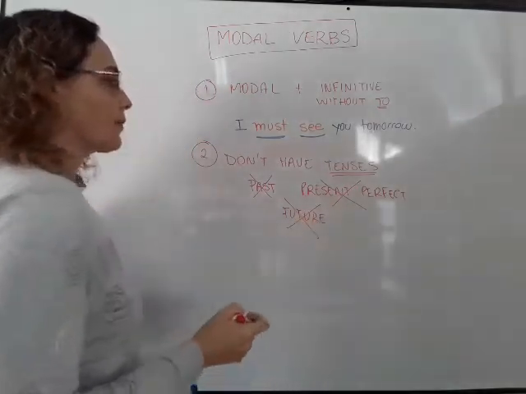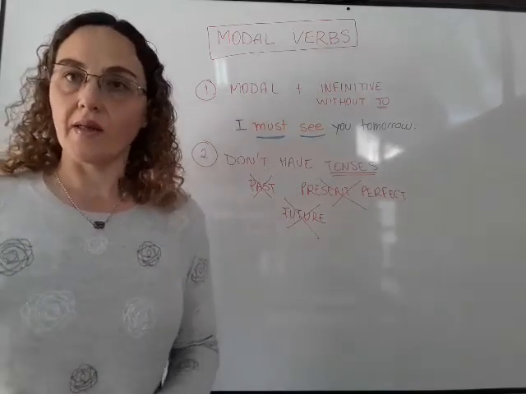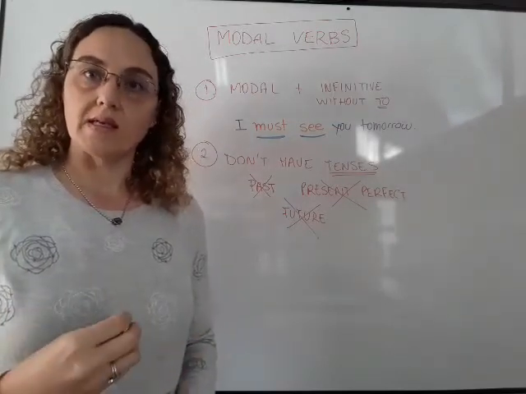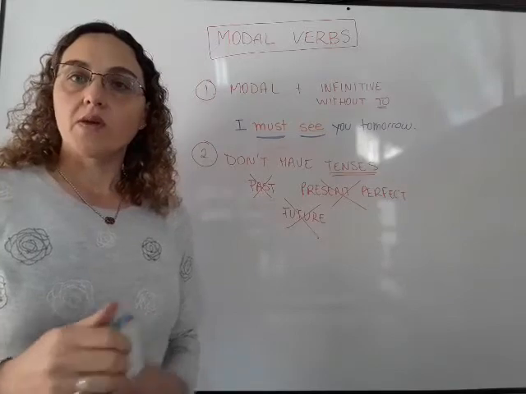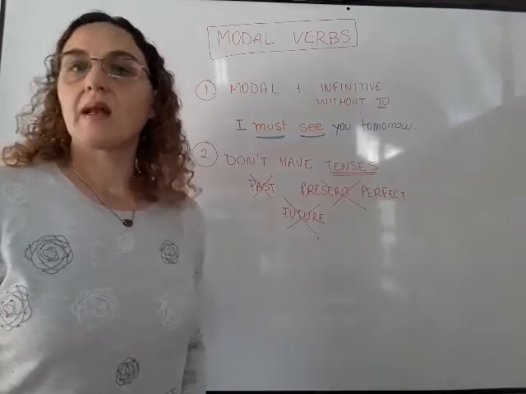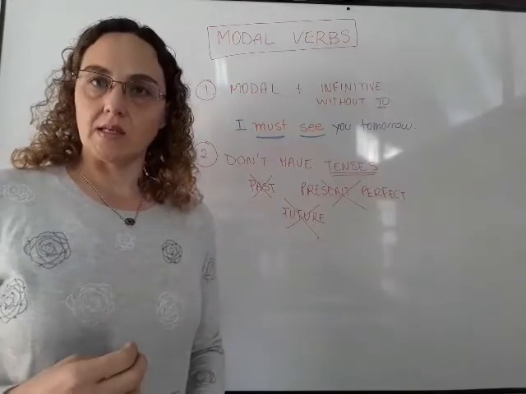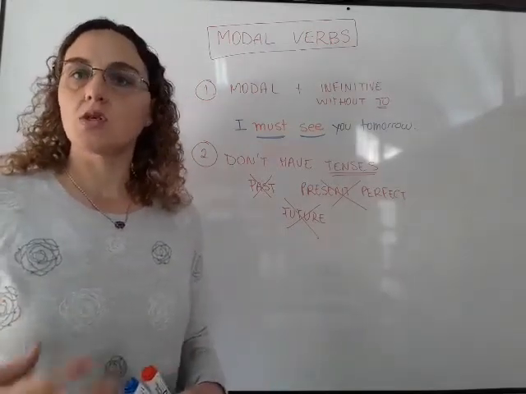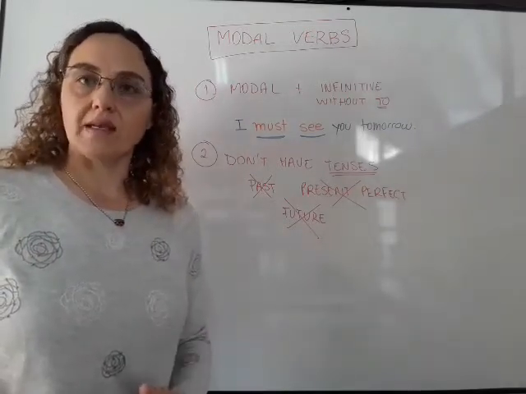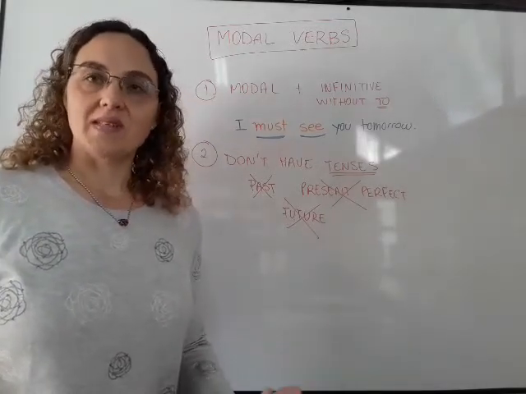Okay? So, for example, if I have must and I want to say it in the past, like an activity that I had to do in the past, I cannot say "musted." It doesn't exist. So, what do I do if I want to speak in different tenses? We are going to study that later, okay? But for now, keep the idea that they do not have tenses. So if I say must, or should, or can, or could, it is only the meaning of that word.